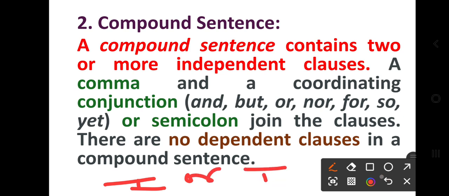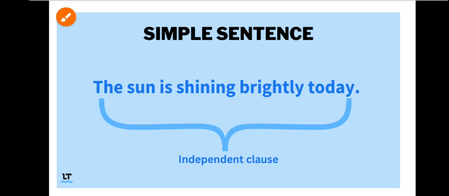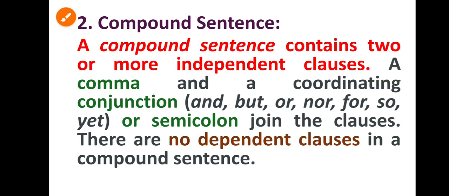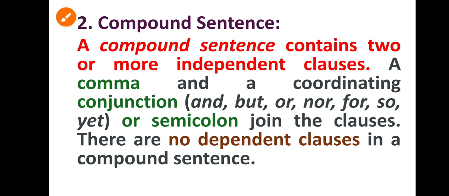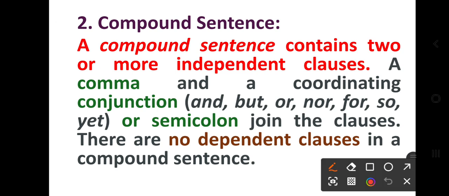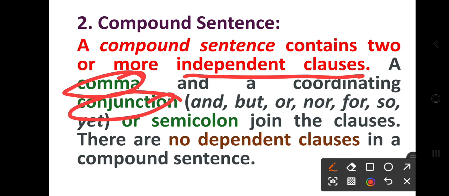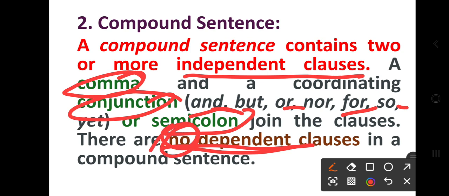independent is joined by or, then independent, or independent is joined by and, independent plus independent. So there are three chances. All independent sentences, containing two or more independent clauses, are joined by a comma or a coordinating conjunction, these are examples of coordinating conjunctions, or a semicolon, right? And there is no dependent clause.